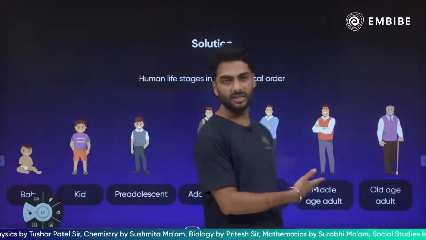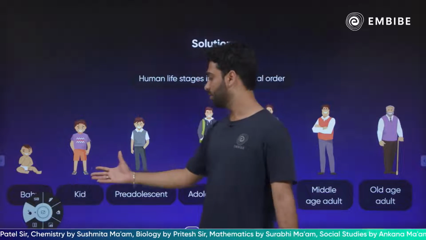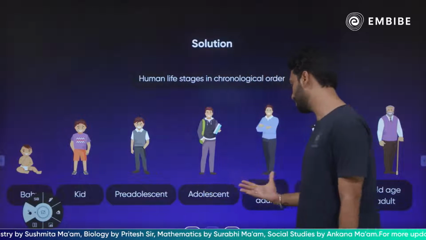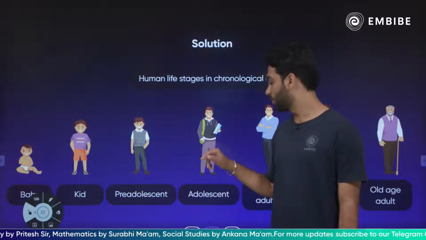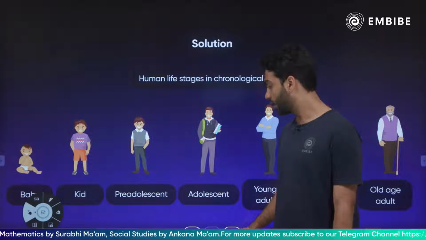You don't have to remember all these names, right? So baby, kid, pre-adolescent, adolescent, young adult, middle age, and old age. So you are here now because you are an adolescent. You are no more a pre-adolescent.